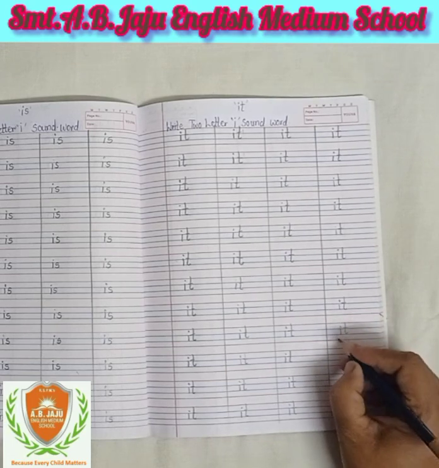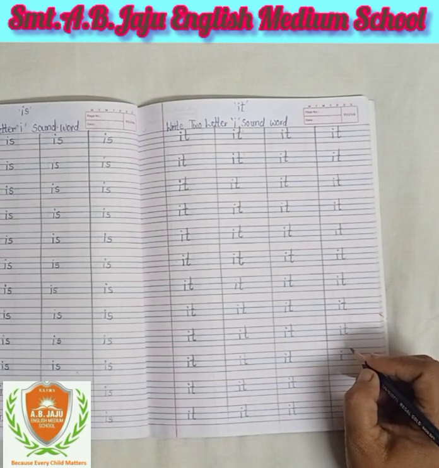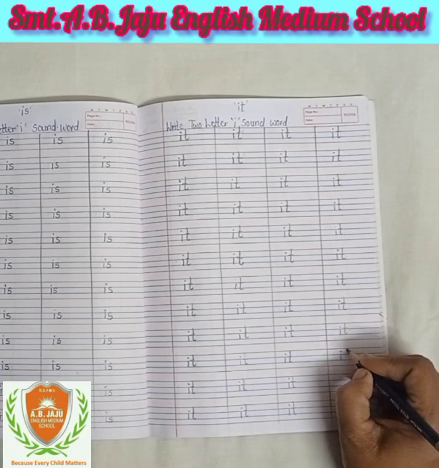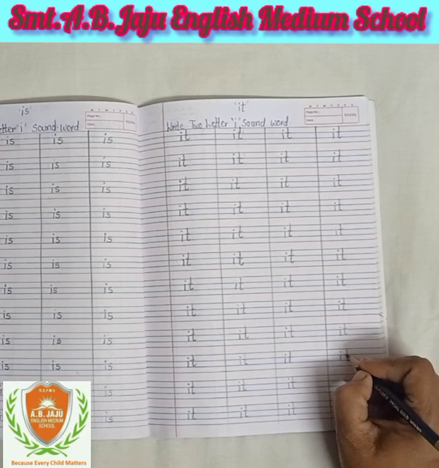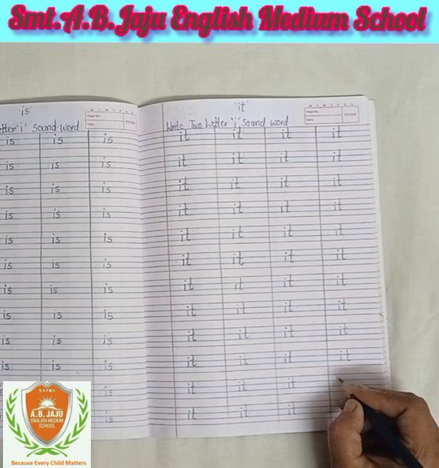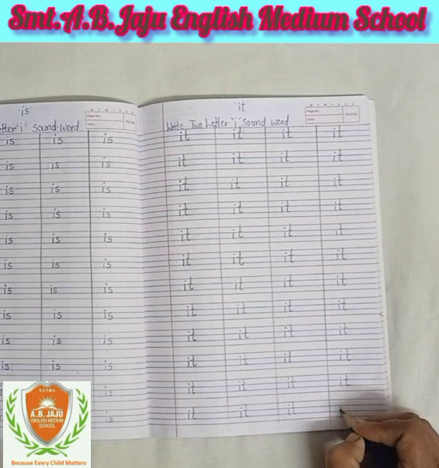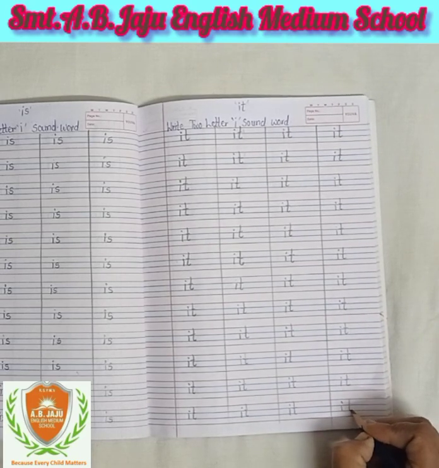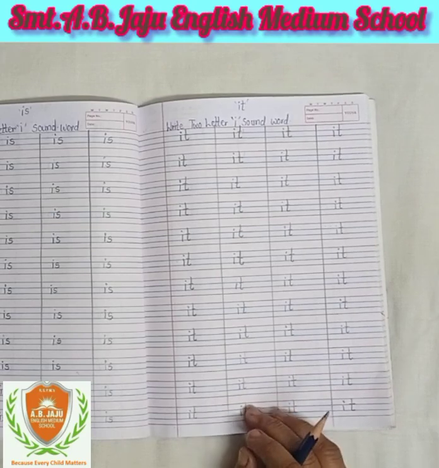Write down I in between two blue lines. Give a dot on the top between the pink line and blue line. Then write down letter T. You have to start from the pink line to the second blue line, and the sleeping line you have to write on the first blue line. So this is T. I-T, it. Both sounds mix, then comes the sound "it". Okay, like this you have to write down.